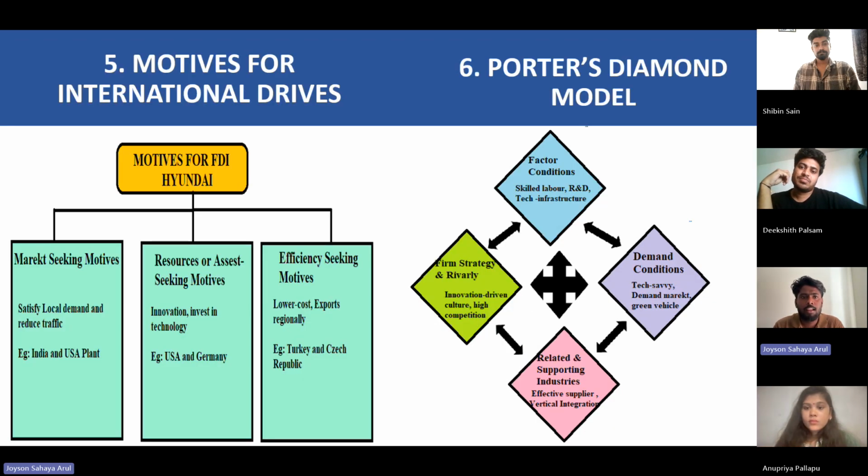Here we can see the Hyundai motives for international drivers. Motives for FDI at Hyundai contain market seeking motives, resource or asset seeking motives, and efficiency seeking motives. Market seeking motives satisfy the huge and expanding clientele such as those in China, India, and the US.